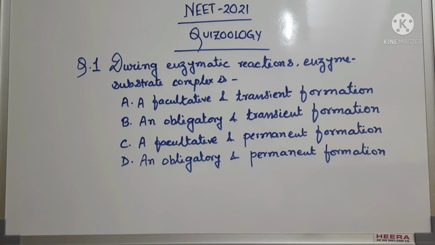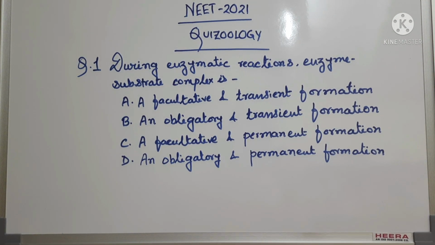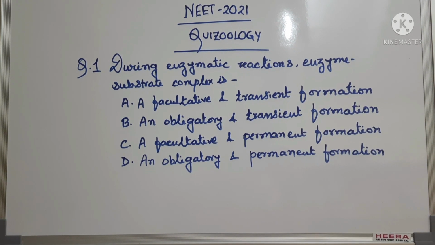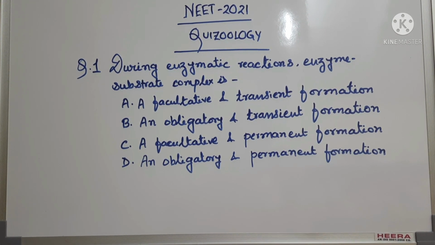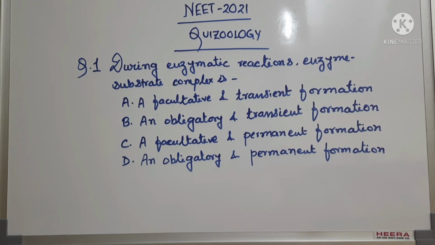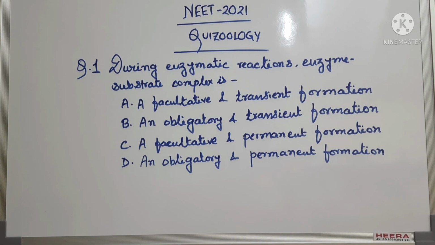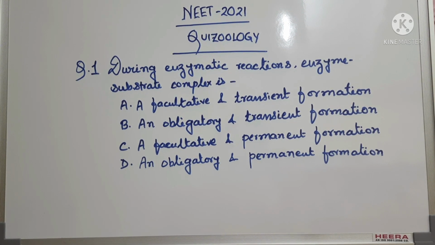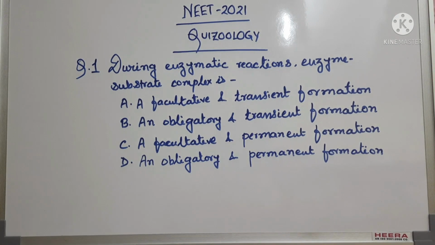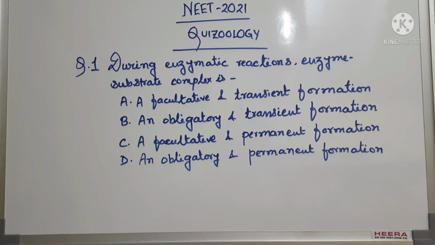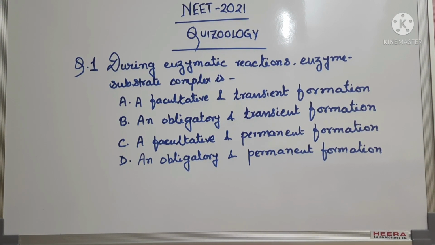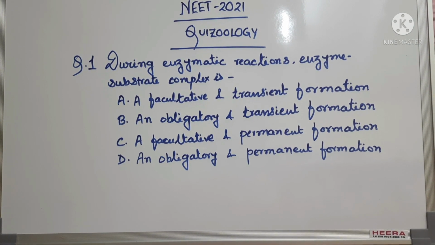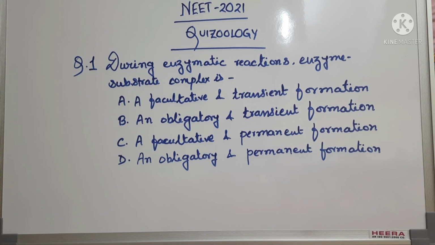Now, how to solve this kind of questions? See what happens during enzyme substrate reaction. Enzyme substrate complex formation is a transient formation. Why? Because enzyme substrate complex is further broken down to enzyme and product. That means it is not a permanent one, right? So it's a transient one. So we may easily remove option C and D.